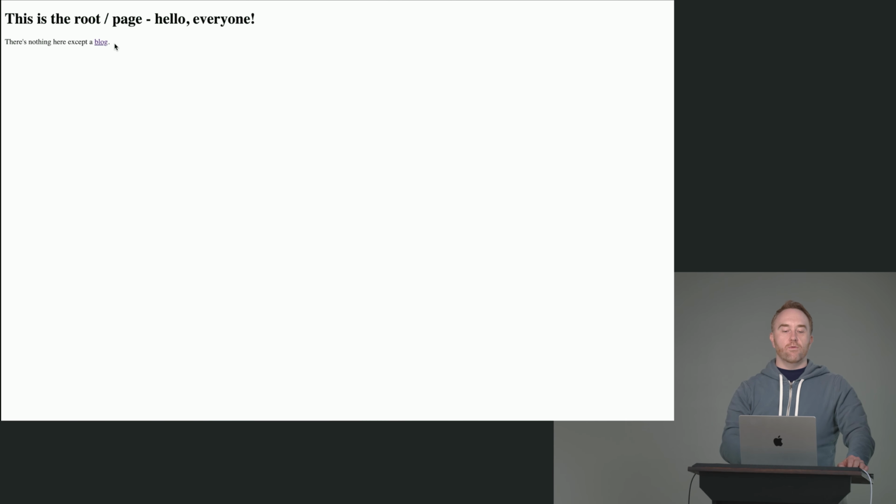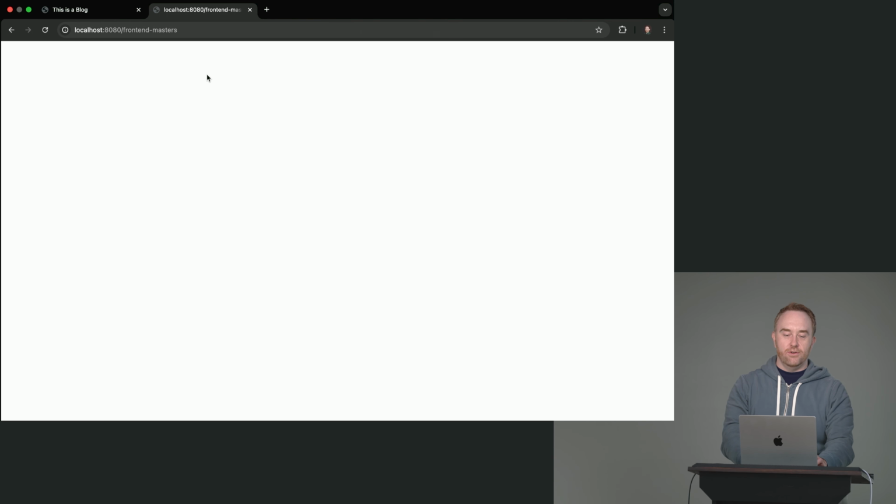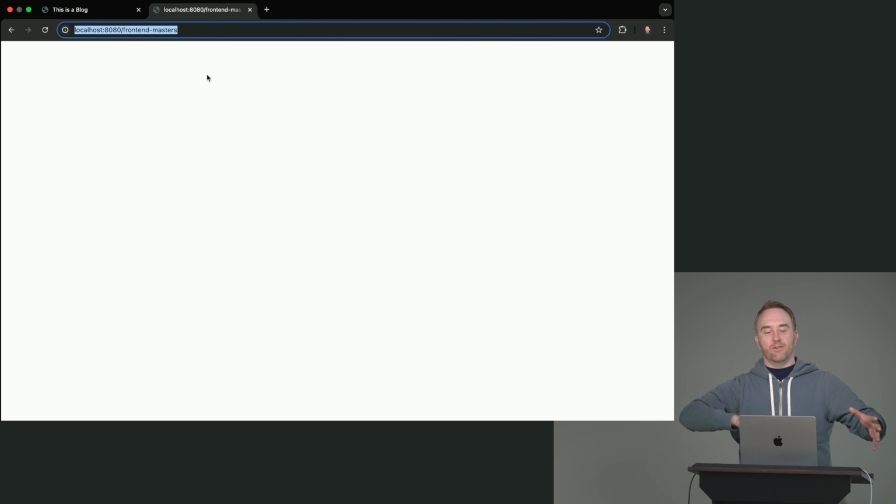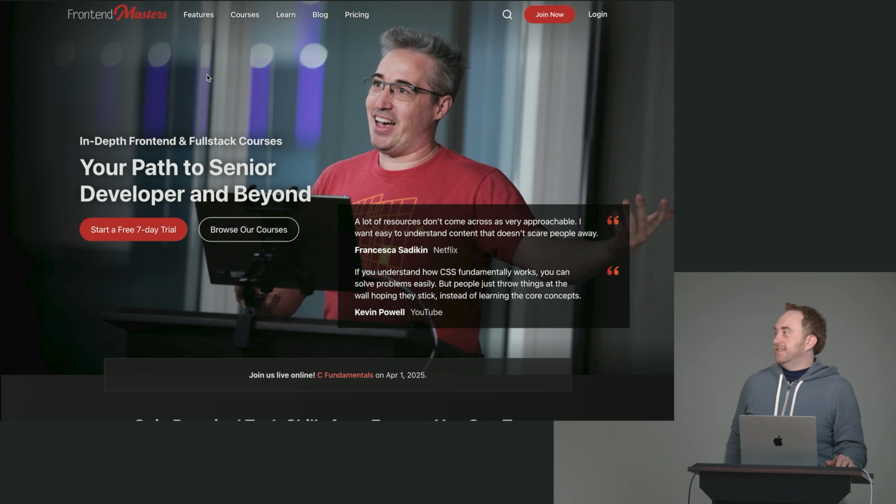and now finally we have our index, the root page. This still works. If I click on the blog link, this still works. And the cool part is now I've downloaded this locally. This is basically a copy of the Frontend Masters website that I just downloaded, all the HTML and CSS and all the fonts and everything, into my local directories. And there it is. Beautiful.